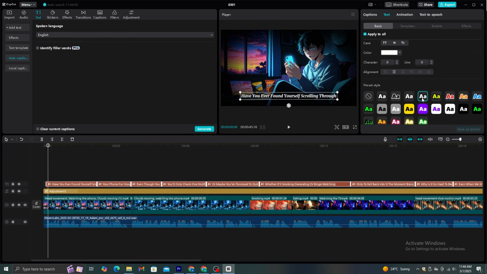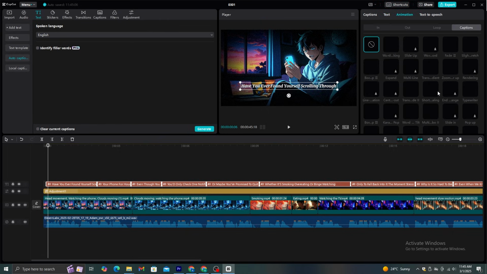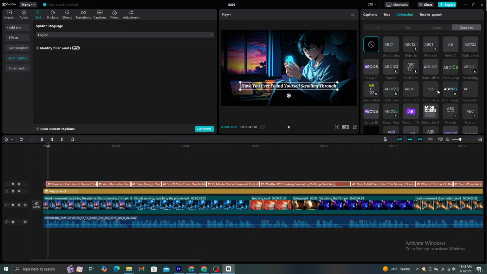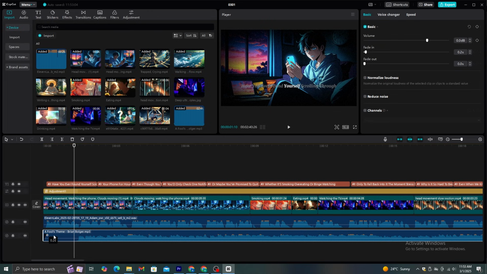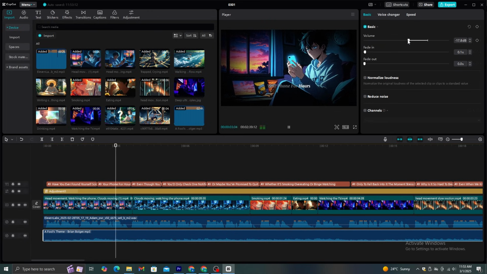Don't add fancy text styles to this video. After that, go to this animation and select the caption animation option. Now you can add some cool caption animations to these subtitles. Finally, you need to add the background music to the timeline and adjust the voice.